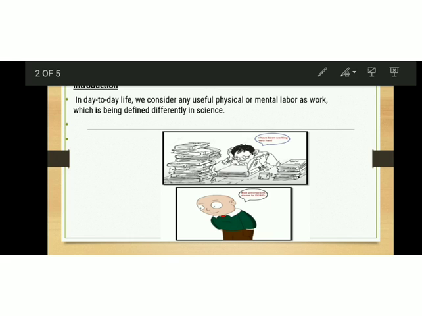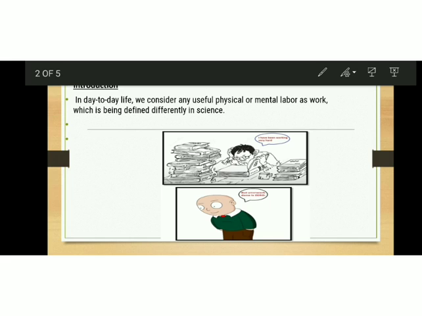So she spends a lot of energy on these activities. So we will say that she is working hard. But all this hard work may involve very little work if we go by the scientific definition of work. Even though we will say that Kamala is working very hard for her examinations, by the definition of science, she is not doing any work.